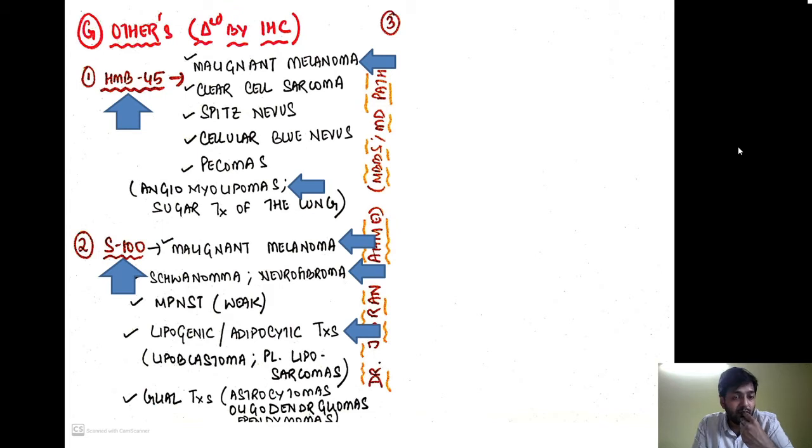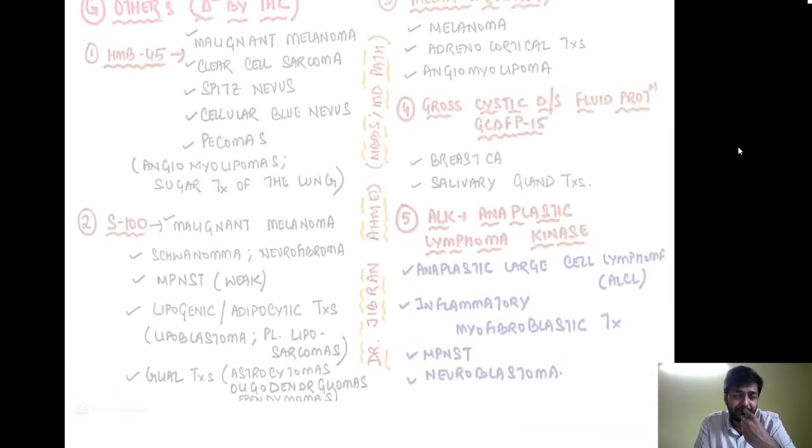Also it is positive in lipogenic and adipocytic tumors like lipoblastoma and pleomorphic liposarcomas. So again this is very important. So at least you should remember malignant melanoma, schwannomas, neurofibromas and the adipocytic tumors. Other tumors which show positivity are the glial tumors, the astrocytomas, oligodendrogliomas and the ependymomas. But the most important, you have to remember malignant melanomas, schwannomas, neurofibromas and the adipocytic tumors.